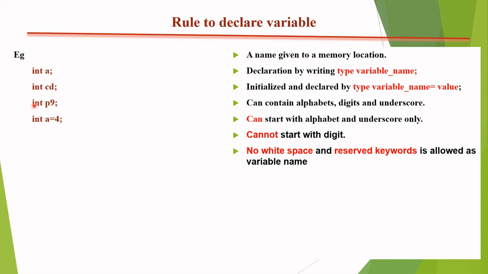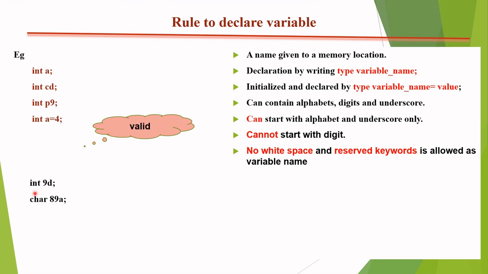Then again int p9, is it valid or not? This is valid because, according to the point, a name can contain alphabet, digit and underscore. So here what is used? Alphabet and digit. So this is also a valid declaration of a variable. Now again go through int a equal to 4. So what is used here? Here I used an integer type variable a and initialized the value of a to 4. So these are valid variable declarations.